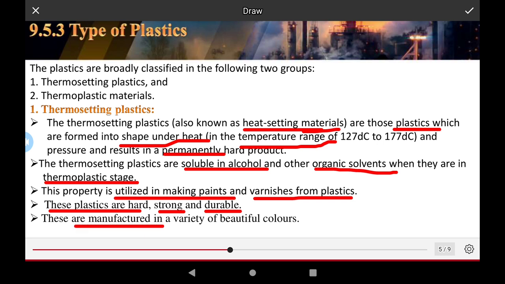Thermosetting plastic is the choice for making colored plastic products, in a variety of beautiful colors, for domestic and other applications.